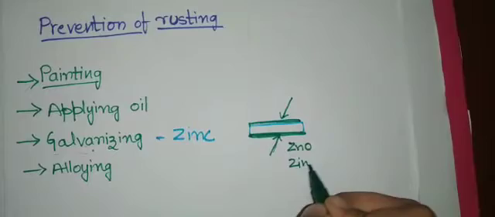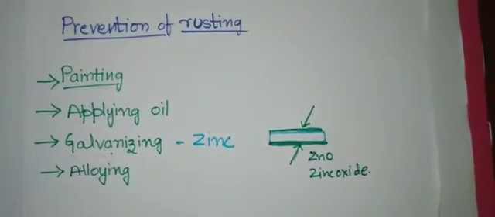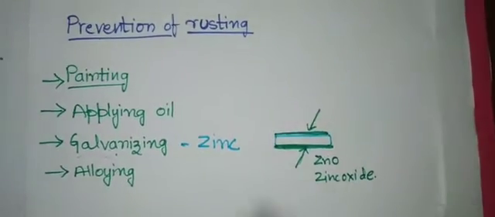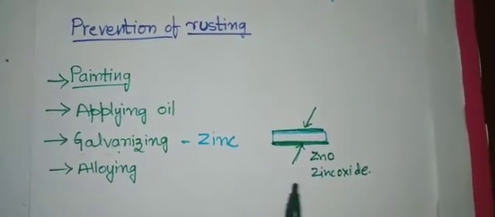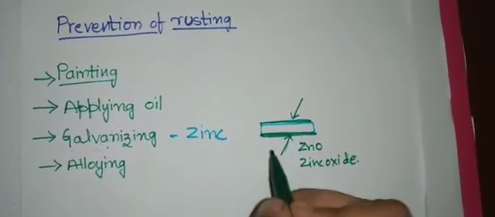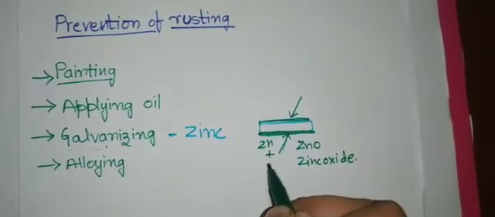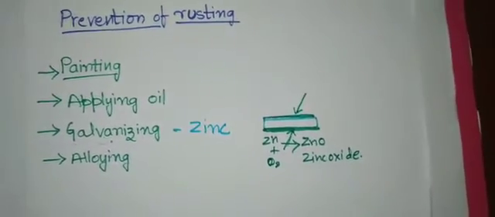Then it prevents it from rusting. So zinc forms a layer of zinc oxide on its reaction with the oxygen. Here zinc reacts with oxygen, and what do you get? You get zinc oxide.